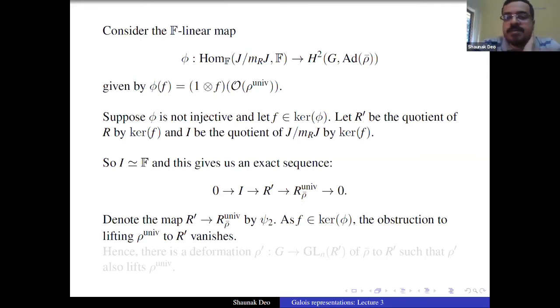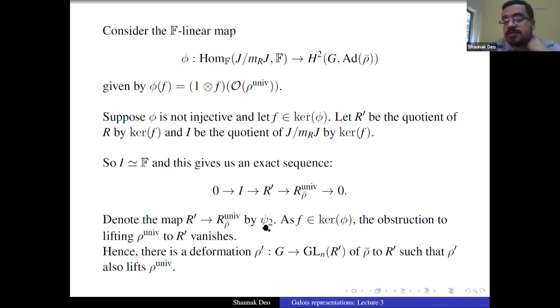So the point is that because F is in the kernel of phi, this obstruction is vanishing. When you choose a set theoretic lift and create that rho unif as before, it is going to be the image of your original obstruction class under F, and because F takes it to 0, this obstruction vanishes, which means you have a lift of rho unif to R prime. So you have constructed a deformation of rho bar to R prime. Hence there is a deformation rho prime of rho bar to R prime, and rho prime also lifts rho unif. When you go modulo I, from rho prime you get rho unif.